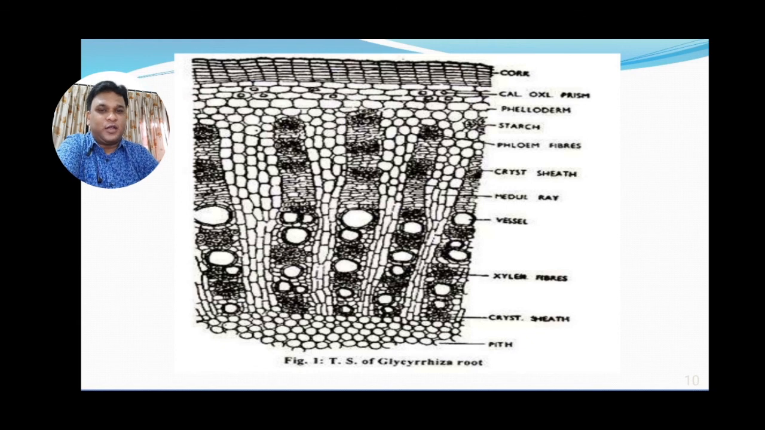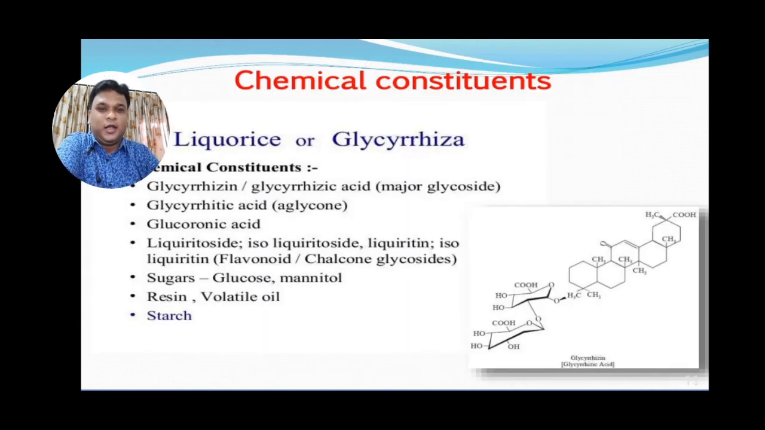Moving to the chemical constituents of Glycyrrhiza, here we are. The main chemical constituent of Glycyrrhiza is a major glycoside, which is glycyrrhizin or glycyrrhizic acid. It has a glycon moiety of glycyrrhetinic acid and glucuronic acid.